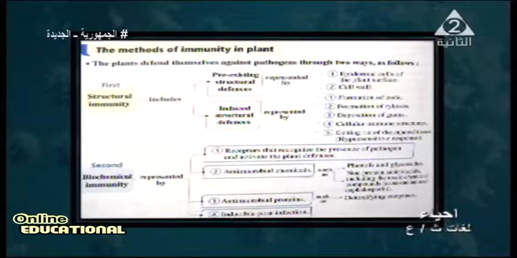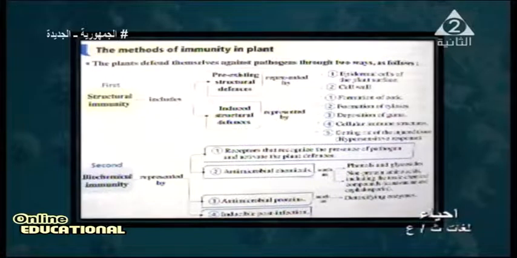Okay, what is the second? What is the biochemical immunity? Biochemical immunity is represented by some receptors. These receptors are found in the cell wall of the plant. These receptors recognize the presence of pathogens, which activates the plant defense. Also, number 2, the presence of antimicrobial chemicals, substances that are found in the plant or that we can spray on the plant to prevent the growth of microbes.